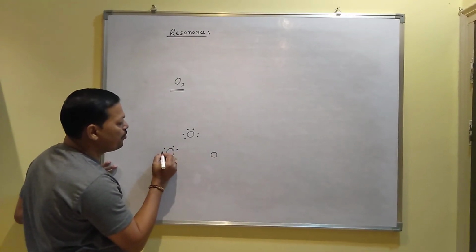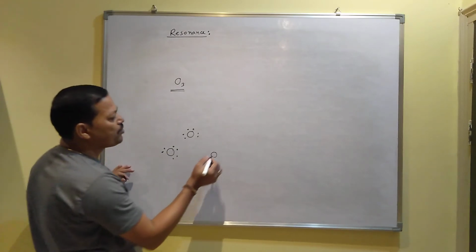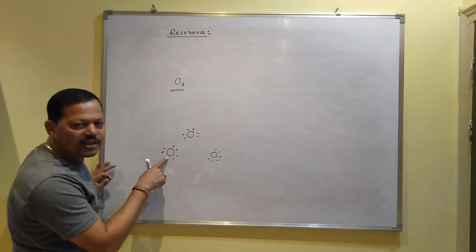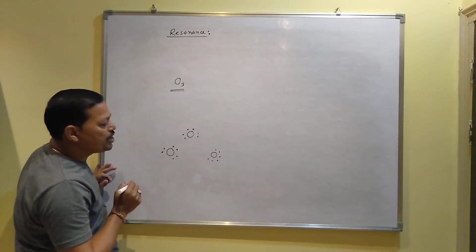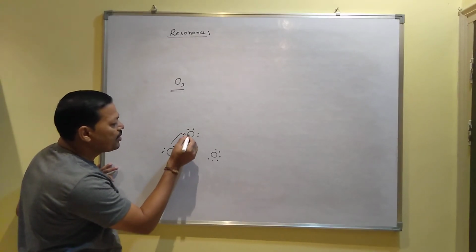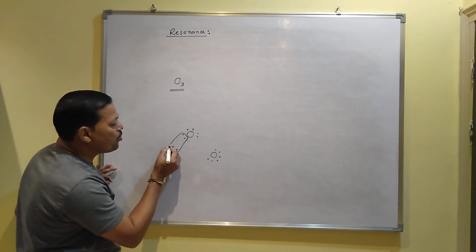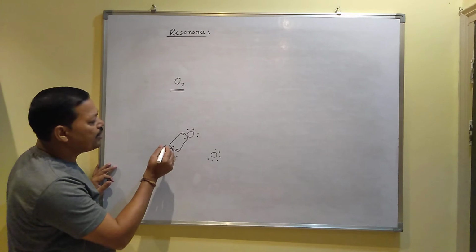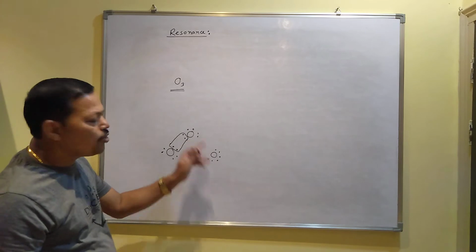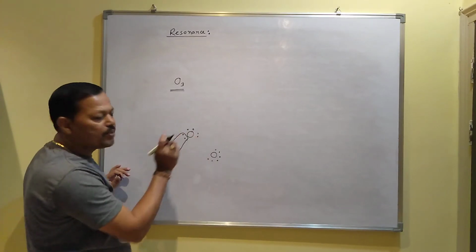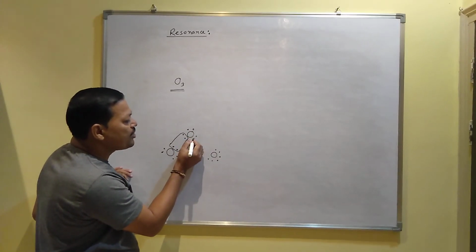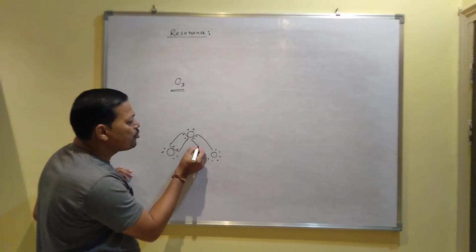1, 2, 3, 4, 5, 6 electrons, because oxygen carries 6 electrons in its valence shell. These are the 6 electrons. So this oxygen carrying 6 electrons, how many does it require? 2 electrons are required to make the stability. So it will attract 2 electrons from it. Similarly, that oxygen also requires 2, it will take 2 electrons from this. Ultimately, inside this oxygen there are 8 electrons, and inside this oxygen also 8 electrons. Now how will you form the bond with this? Since it has already completed the octet, it cannot take more electrons from this oxygen. That is why these 2 electrons undergo unequal sharing, which is said to be a dative bond.